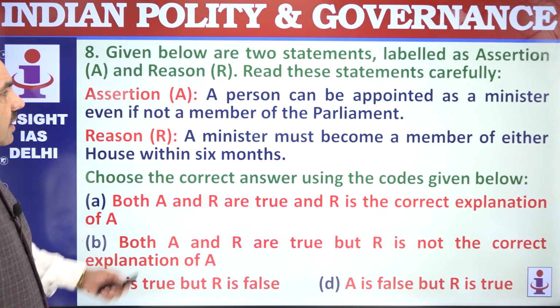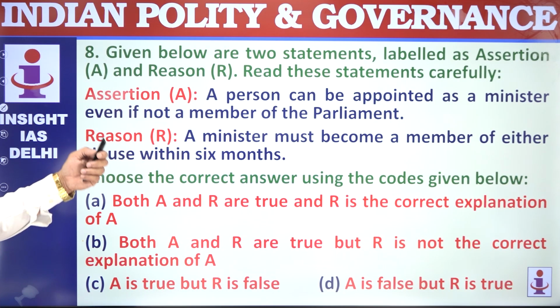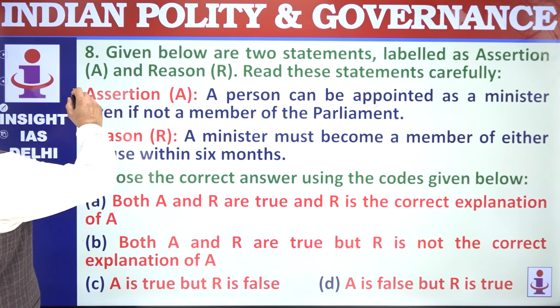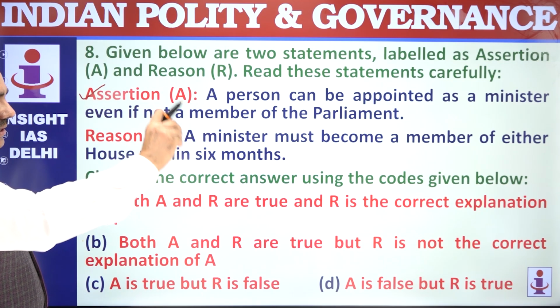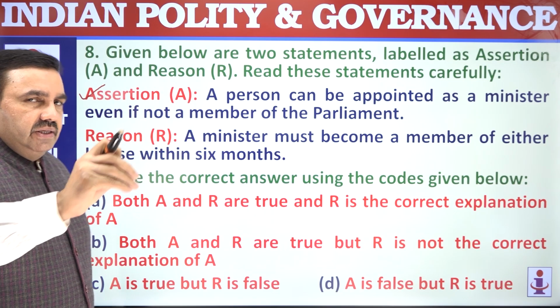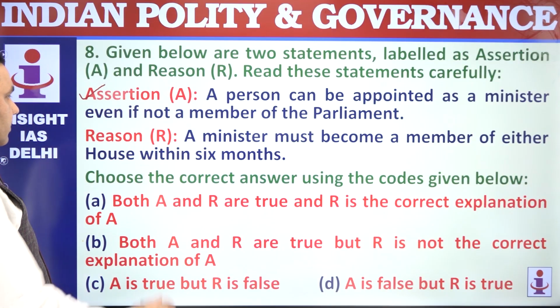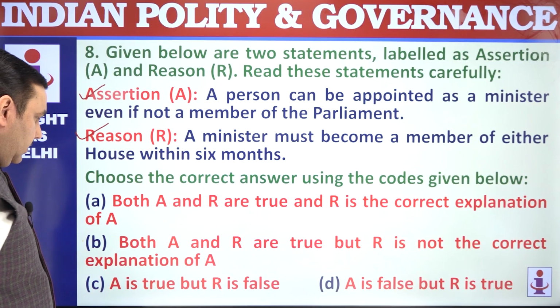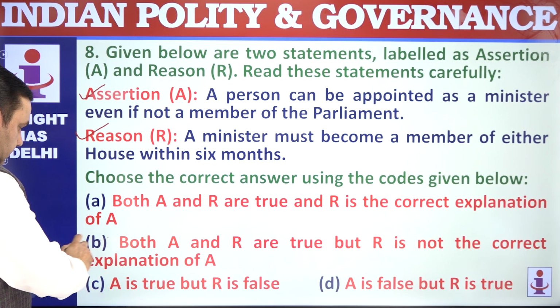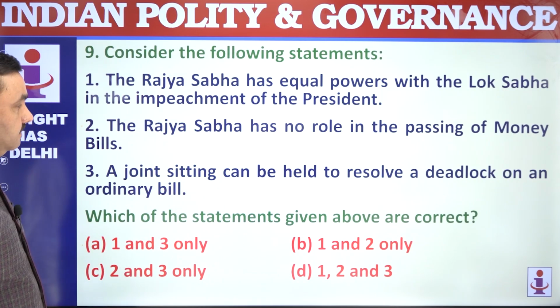Question number 8. A person can be appointed as a minister even if he is not a member of parliament. Perfectly correct, because such minister will have to be a member of either of the houses within 6 months. That's a limit given. A minister must become a member within 6 months. That's correct. Both are true, but not the explanation. B.